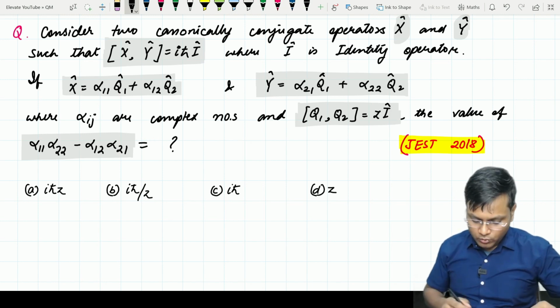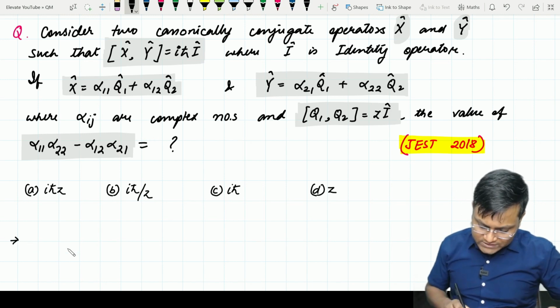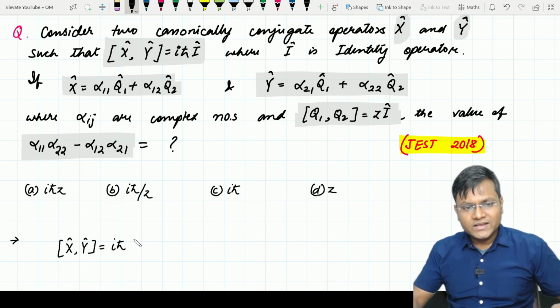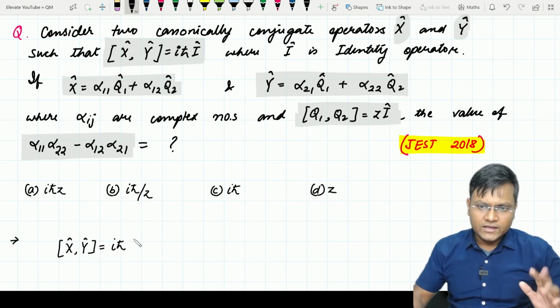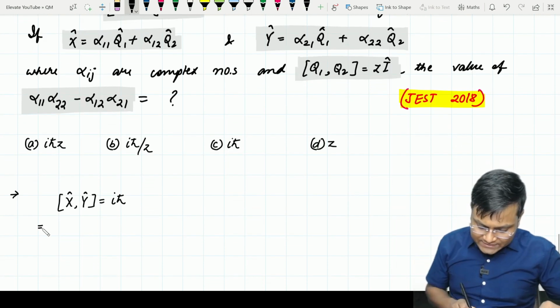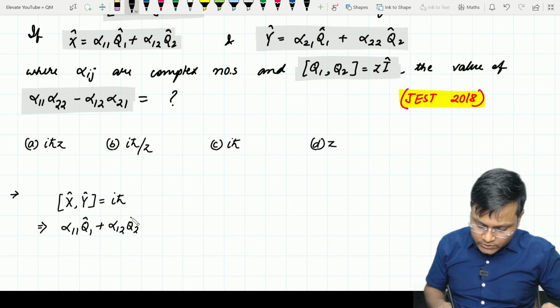It's very straightforward. तो हम start करते हैं with what is given to us. हमें दिया गया है that the commutator of x and y is equal to I h cut. Identity operator है, इसको आप लिख भी सकते हैं, नहीं भी लिखेंगे तो it doesn't really matter because it behaves as 1. So what is x? X is already given to us, alpha 1 1 q1 plus alpha 1 2 q2, and what is y? Alpha 2 1 q1 plus alpha 2 2 q2.